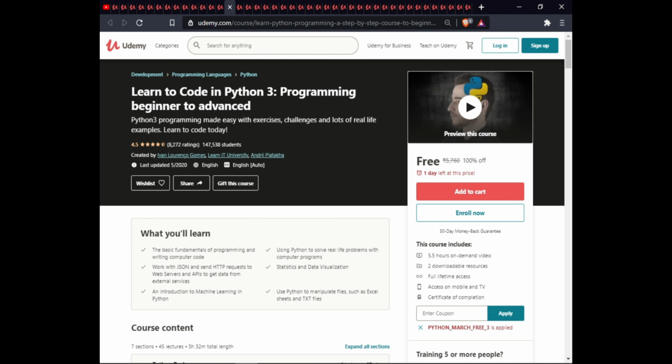The next course is Learn to Code in Python 3: Programming Beginner to Advanced. In this course, you will learn the basic fundamentals of programming and writing computer code, using programming to solve real-life problems, working with JSON and HTTP requests on a web server and API to get data from an external service, statistics and data visualization, an introduction to machine learning in Python, and using Python to manipulate files such as Excel sheets and text files. This course has 5 hours of on-demand video, 2 downloadable resources, full lifetime access on mobile and TV, and certificate of completion.